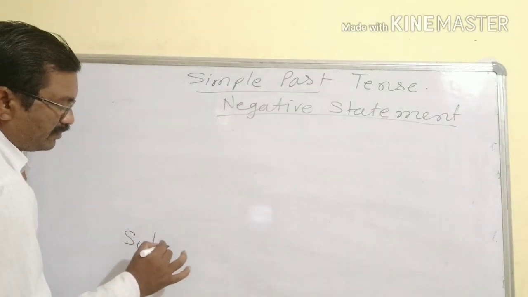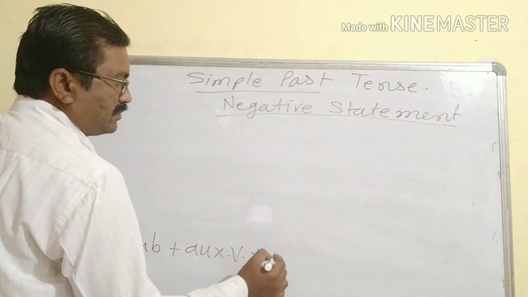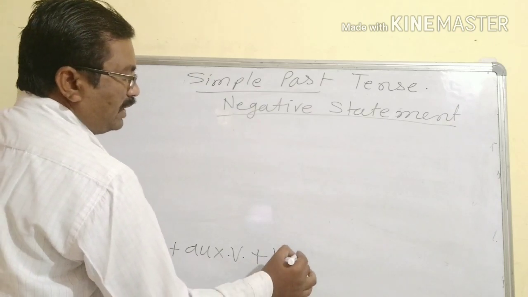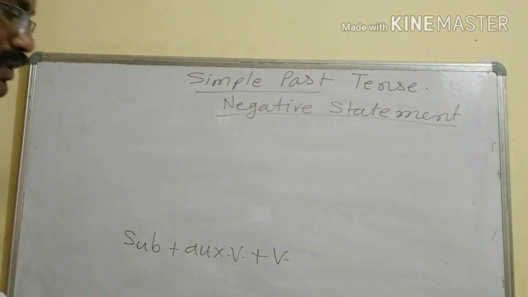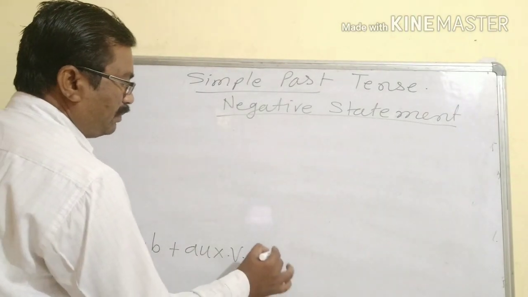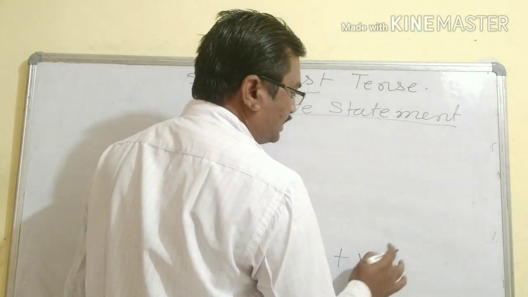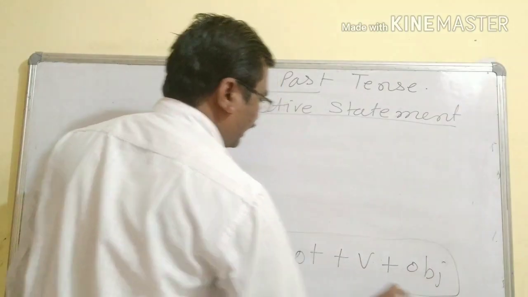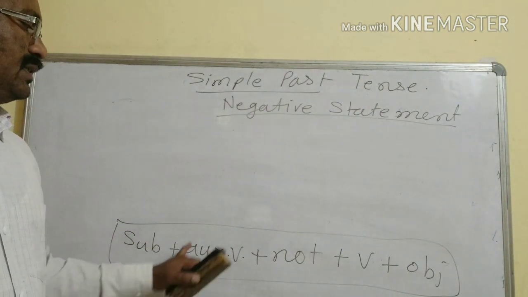We use subject plus auxiliary verb plus not plus verb, whatever V1 is there, plus object. This is the format of a negative statement in any tense.